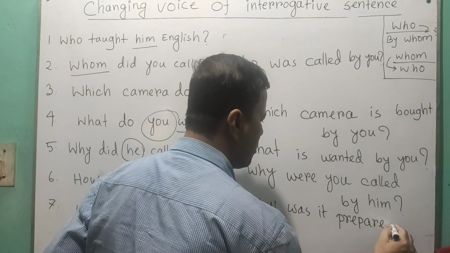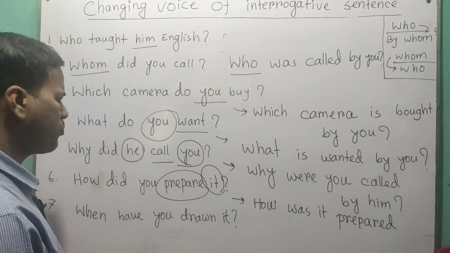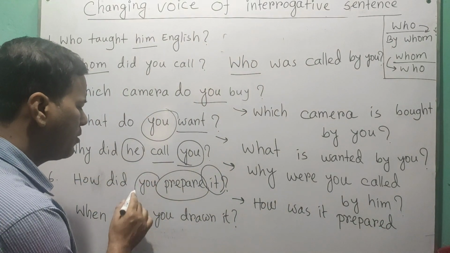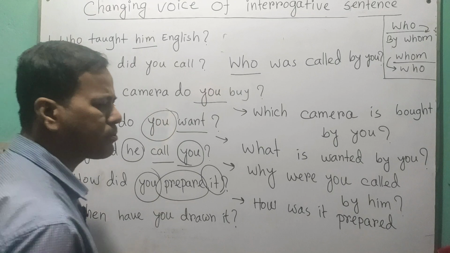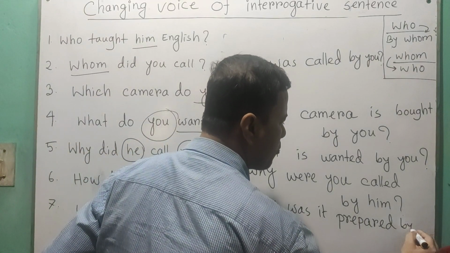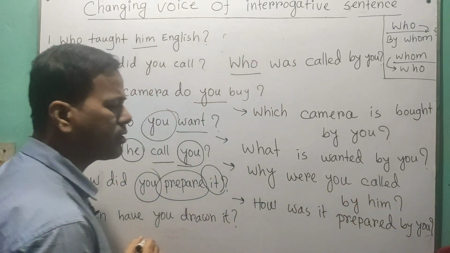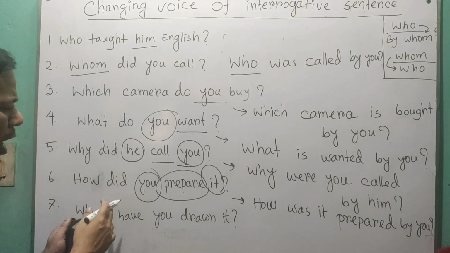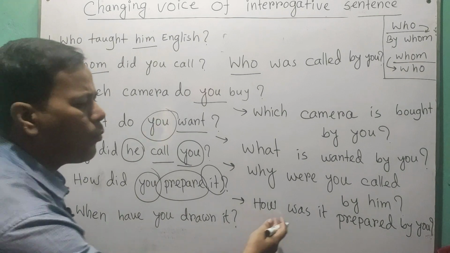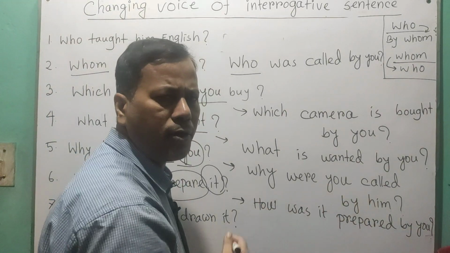And then the objective form of the subject after by: by you. And finally the question mark. So How did you prepare it? becomes How was it prepared by you?